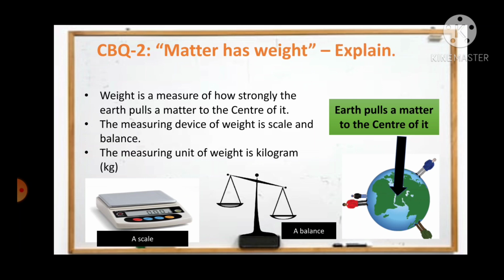Now there are some devices that we use to measure the weight, and those are the weight scale and balance. Now we use a measuring unit to measure the weight of a matter, and the unit is kilogram. In short we call it kg.